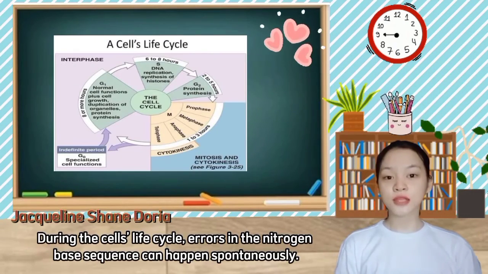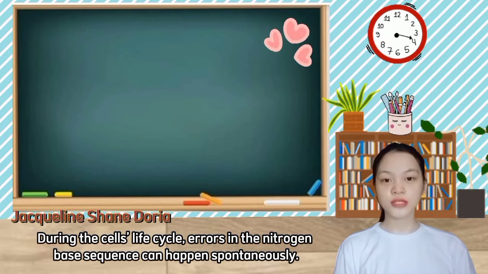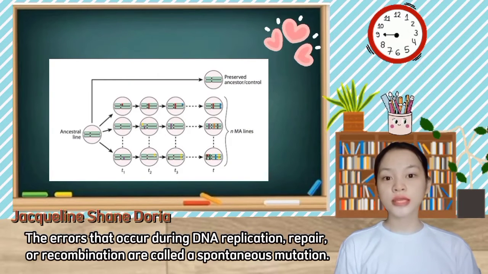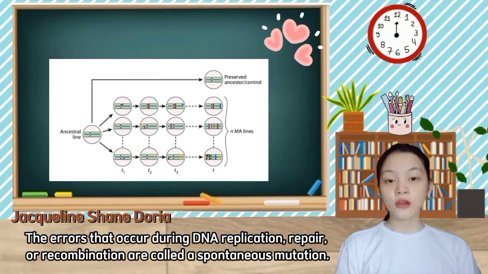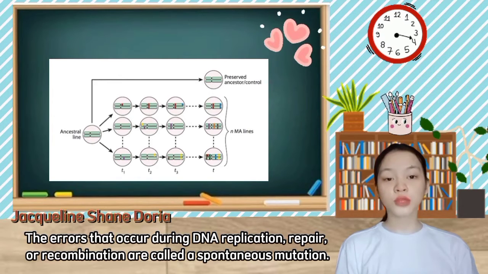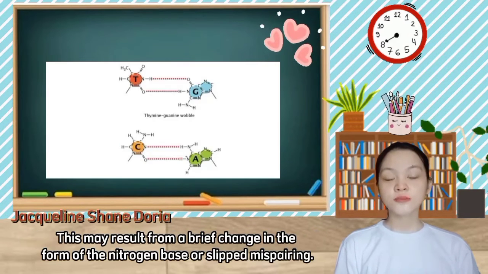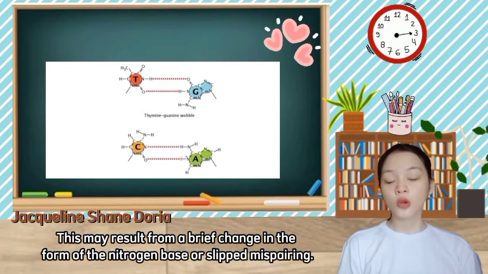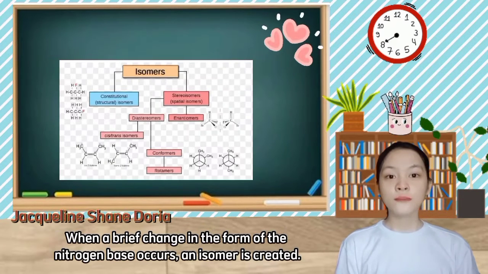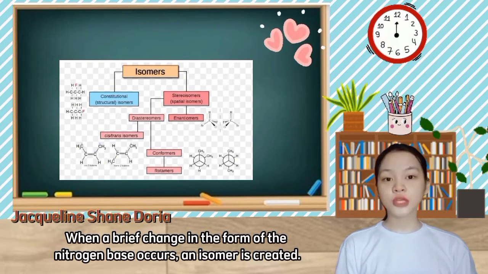During the cell's life cycle, errors in the nitrogen base sequence can happen spontaneously. The errors that occur during DNA replication, repair, or recombination are called the spontaneous mutations. This may result from a brief change in the form of the nitrogen base or slip mispairing. When a brief change in the form of the nitrogen base occurs, an isomer is created.